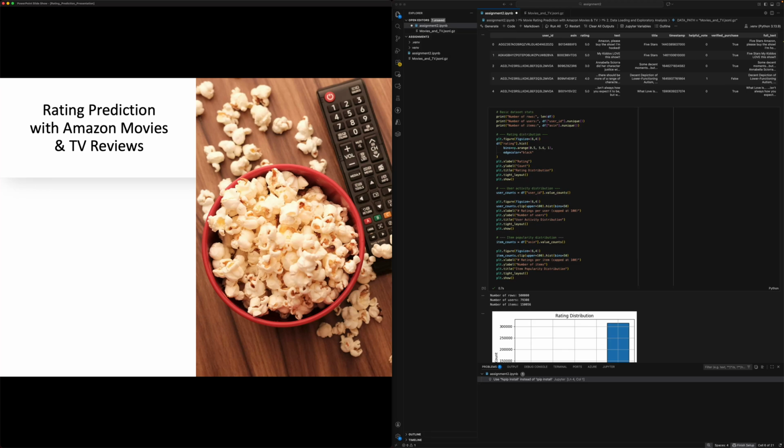Hello, today I will be presenting my project on a rating prediction model using the Amazon Movies and TV dataset. The main goal of this project is to build a prediction model which will predict how a user will rate a movie based off of different features in the review. Throughout the presentation, I will be walking through the dataset, the approaches I took for modeling, metrics I use for evaluation, and analysis of the results.